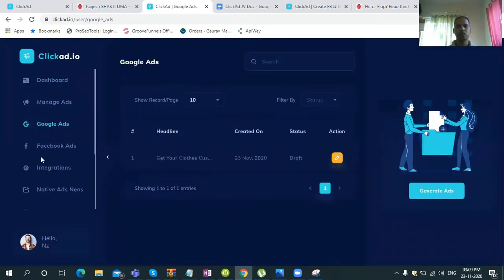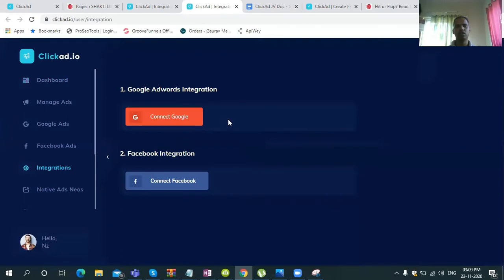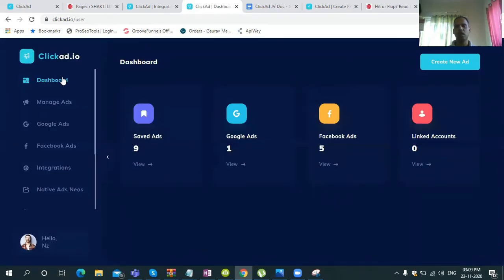The next option is Google ad, which shows whatever Google ads you have created, and then the Facebook ad. The integration is nothing but integrating your Facebook Business Manager or your Google account with this software, and this is the native ad news. So these are the integrations that you can make with this software for Facebook and Google. Let me show you how you can create an ad over here. For that, you need to click on create new ad.